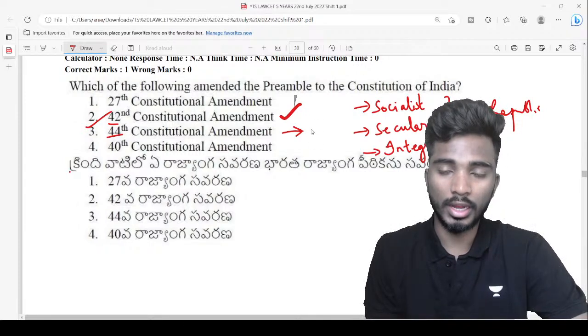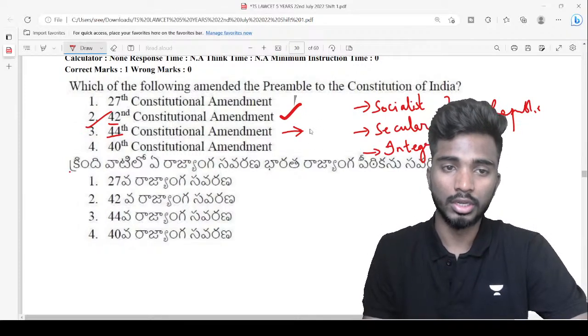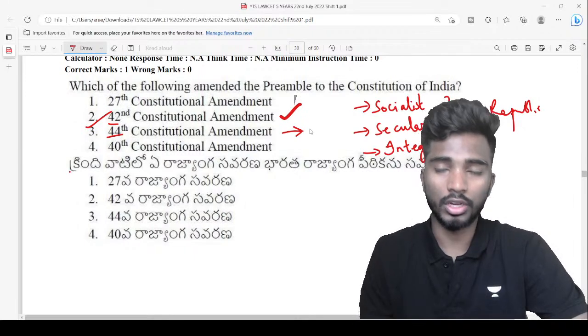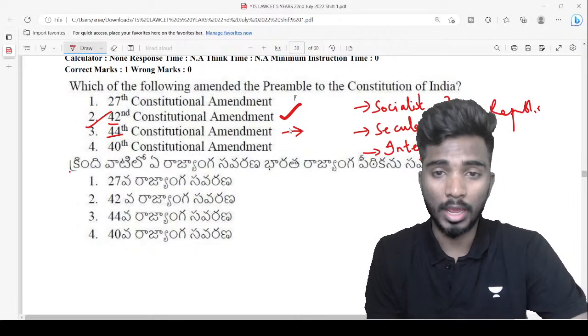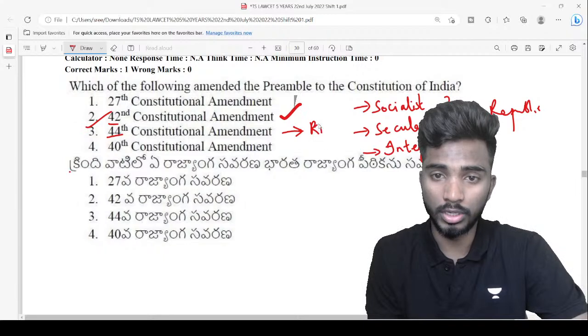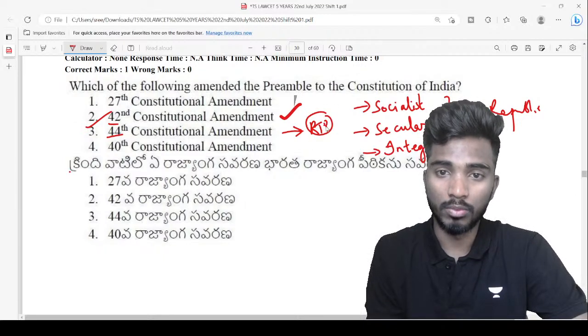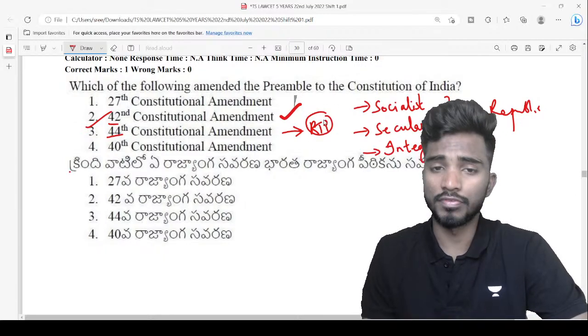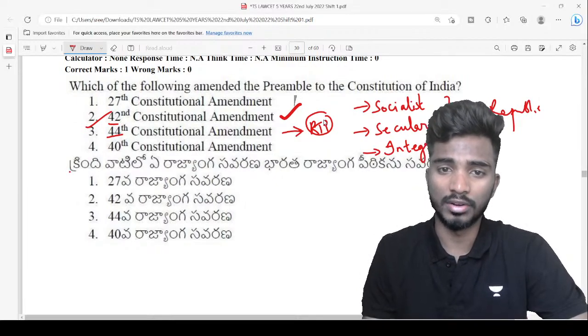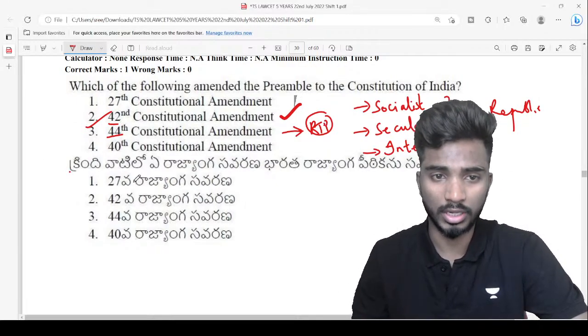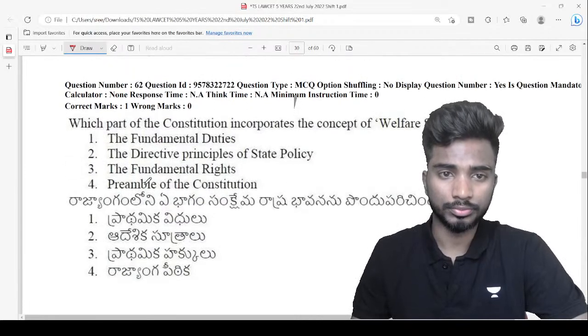Okay. So by enacting the 44th Constitutional Amendment, many provisions of the 42nd Amendment were nullified. The primary one being the right to property, right? So the right to property was removed as a fundamental right, and now it is placed as a legal right in Article 300A, capital A. Next.